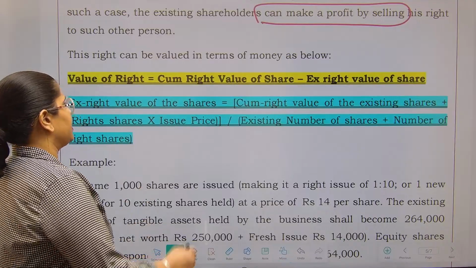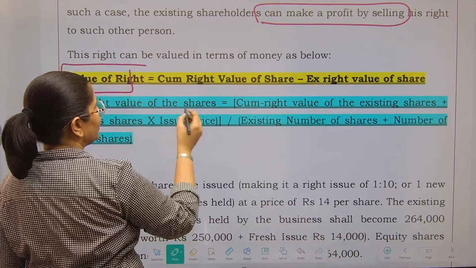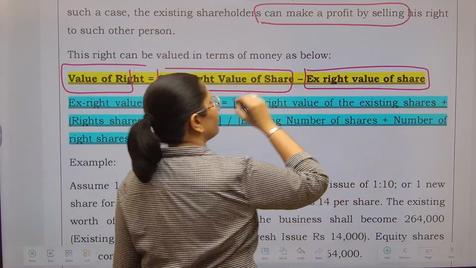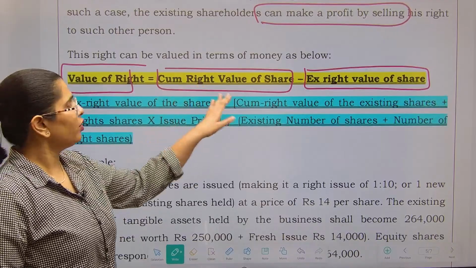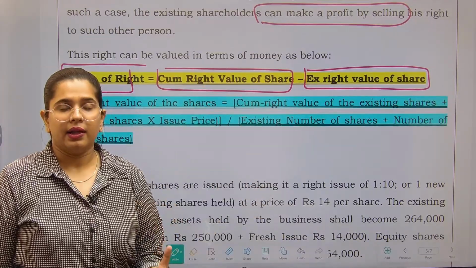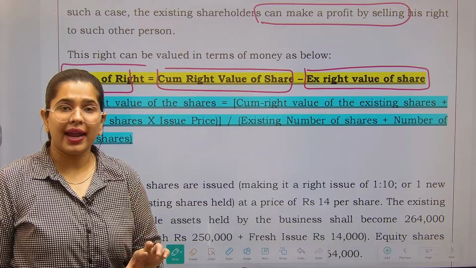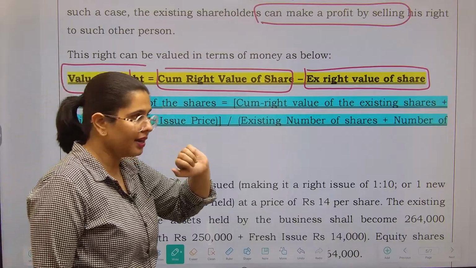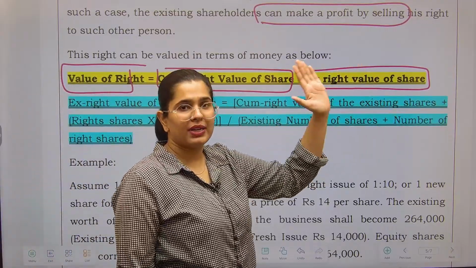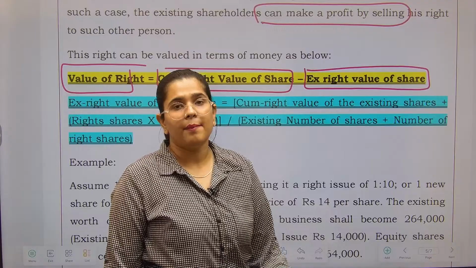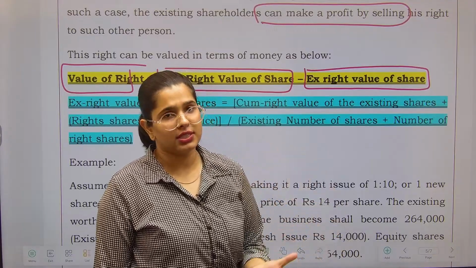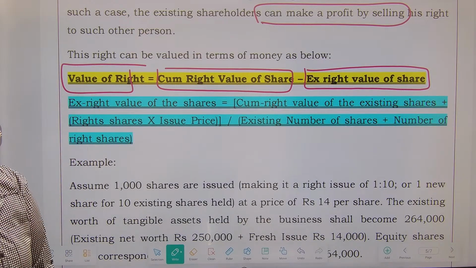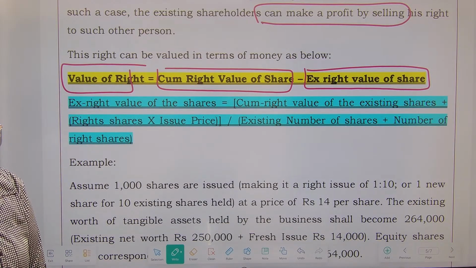So value of right. Value of right is cum-right value of shares less ex-right value of shares. What does that mean? Cum-right value of shares का मतलब क्या? When the shares had the right option with them, what was the market price at that particular time? Then the right issue has been done. Post that, what has been the market price of the shares? If I talk conceptually, this is what we are trying to say when we are talking about the value of right. Now cum-right value of shares and all of this, how are we going to calculate?